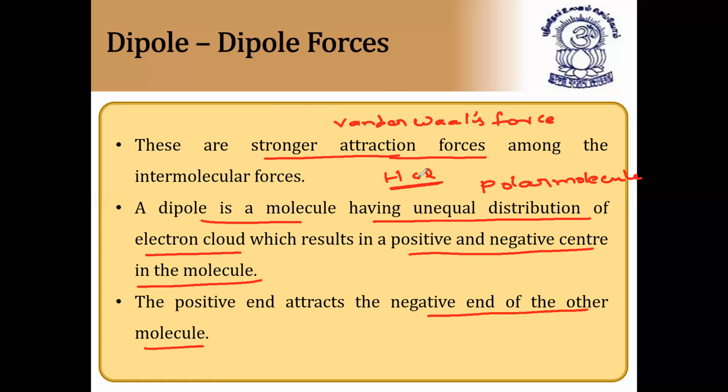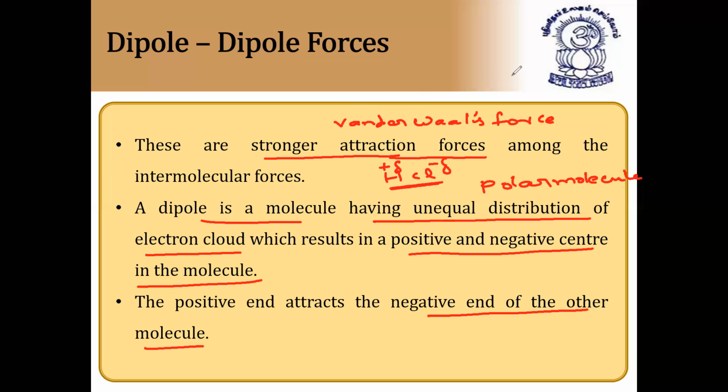Due to the high electron affinity of chlorine, it will pull the shared electron towards itself, due to which hydrogen develops a partial positive charge and chlorine develops a partial negative charge. This is a stronger force than the dispersion force or London force or induced dipole force. So dipole forces are stronger attraction forces among the intermolecular forces.